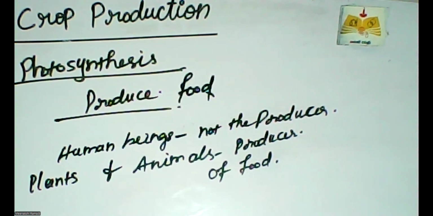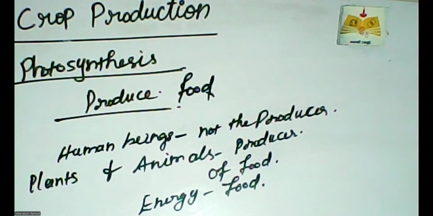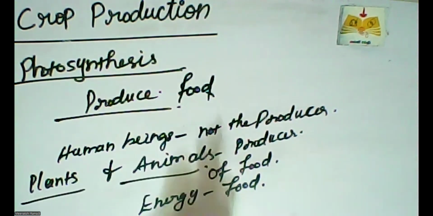We need energy for each and every action. Who gives the energy? Food only gives the energy. Energy from the food is used by the organism for various body functions. So plants and animals are the main source of food for all organisms, and they provide the food materials.